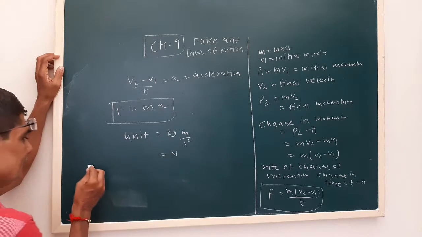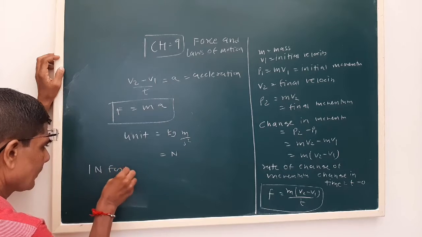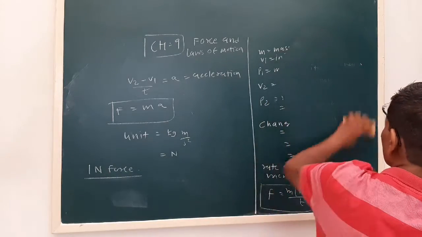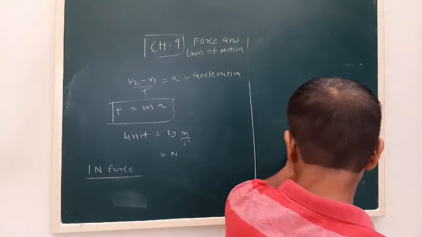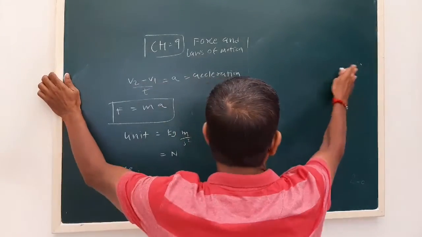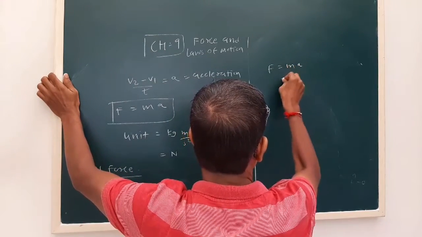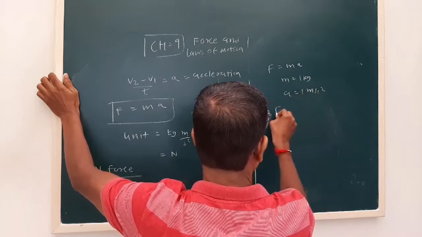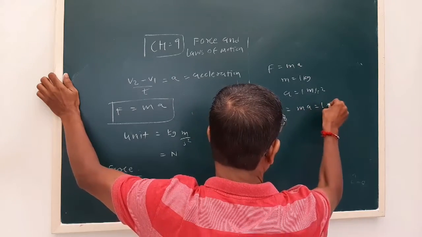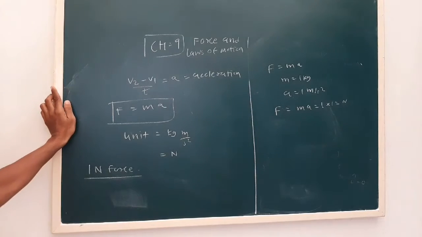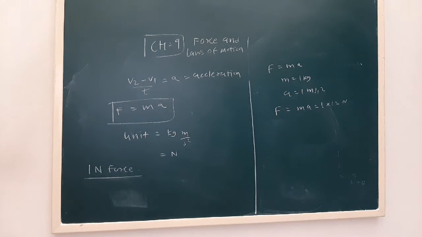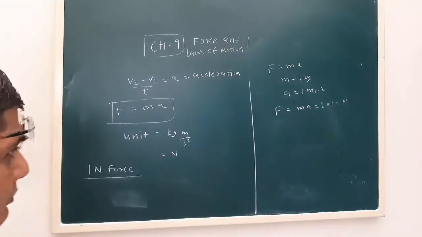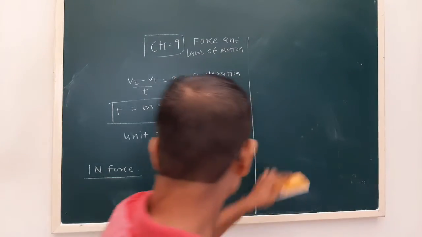Next we have to define 1 Newton force. This can be asked in definition form in the exam. What is 1 Newton force? Our equation is F is equal to ma. Suppose the mass is 1 kg and because of this force the acceleration produced is 1 meter per second square. Then F is equal to ma is 1 into 1. So 1 Newton force is that force which can produce an acceleration of 1 meter per second square in a body of mass 1 kg.